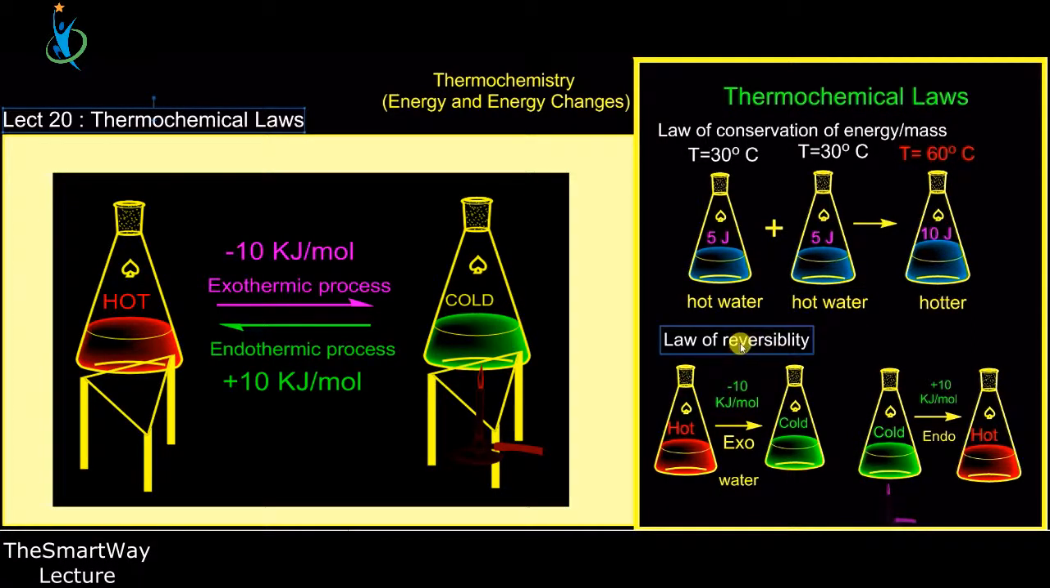Now the second one is called the law of reversibility. Now this is very, very important and essential to understand. Now in every chemical reaction, I told you that there are 2 possible ways for you to achieve every chemical reaction.